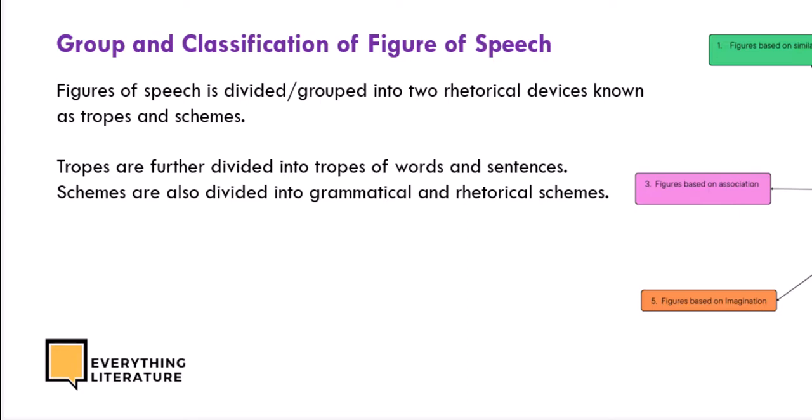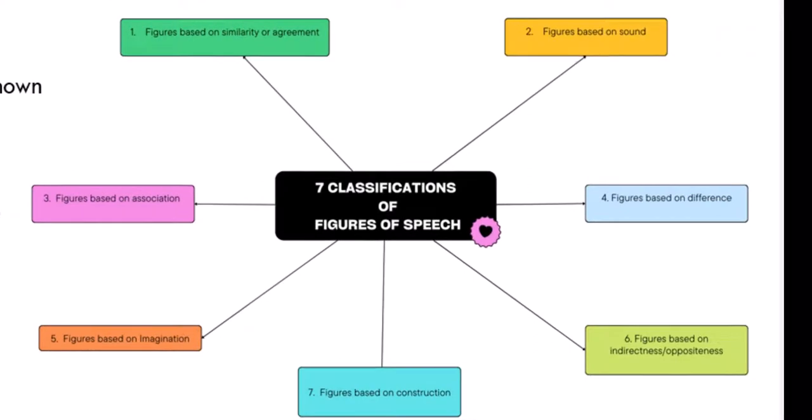And specifically, we said we will not be working with tropes and schemes yet. It's more like the advanced level to understanding what figures of speech are. So we had to work with 7 classifications of figures of speech. We have figures based on similarity or agreement, figures based on sound, figures based on association, figures based on difference, figures based on imagination, figures based on indirectness or oppositeness, and figures based on construction.